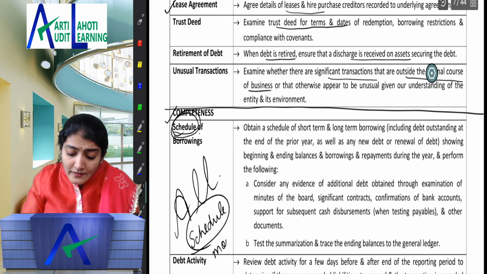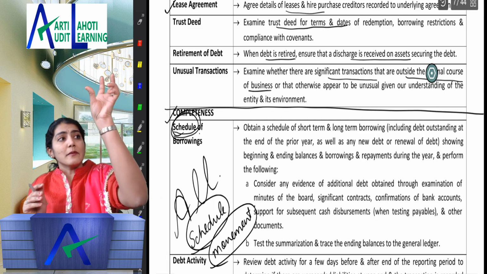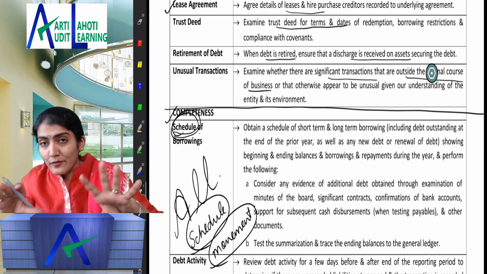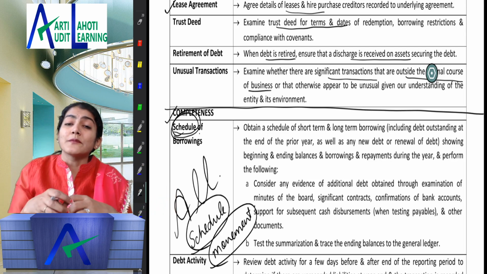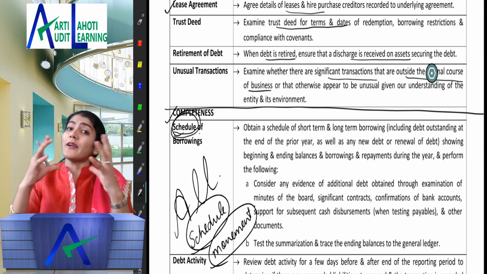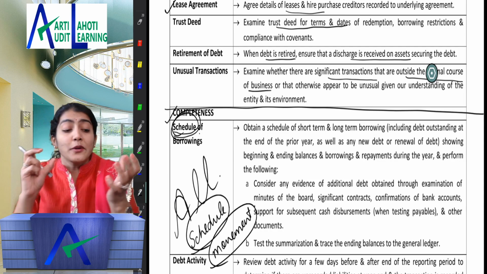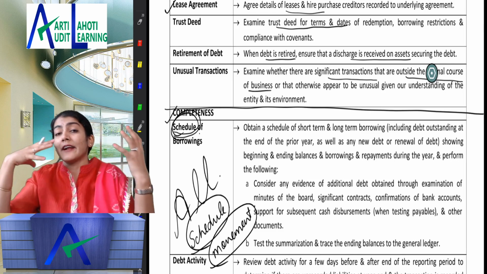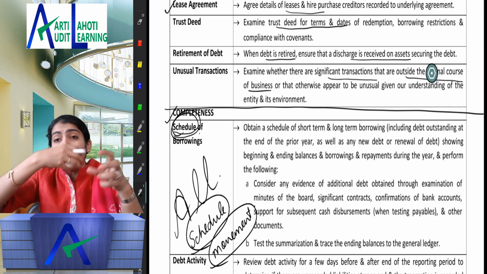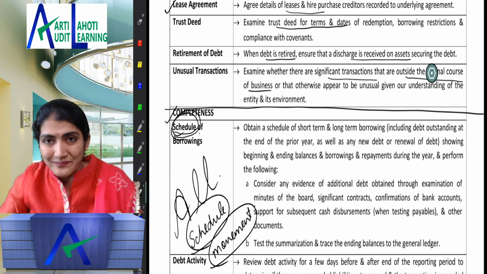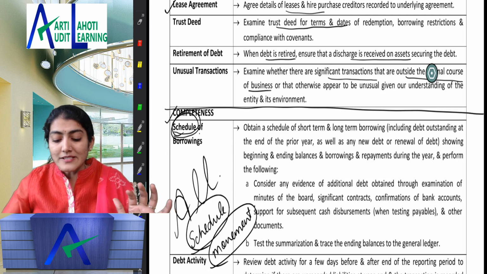In the schedule, we would like to track the movement in the account: balance at the beginning of the year, additional loans taken during the year, loans repaid or squared off during the year, and balance outstanding at the end of the year. This is not only for borrowing, this is for any heading that we will discuss. Completeness means all. For that I need to ask the client for a schedule, and in the schedule I want to see the movement which has taken place in that account during the year. Are you following what I am telling you?